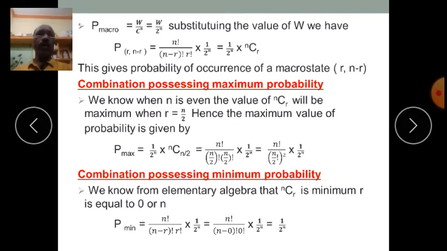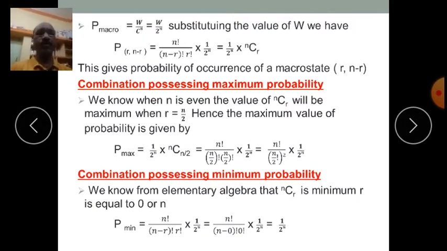Combination possessing minimum probability. We have from elementary algebra that nCr is minimum when r is equal to 0 or n. So the value of the combination nCr is minimum when r takes the value 0 or n.